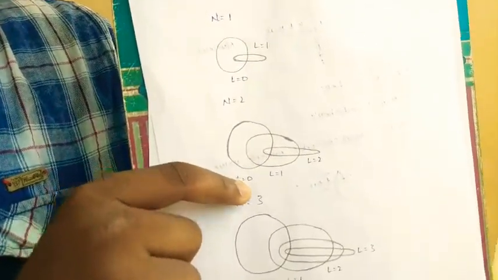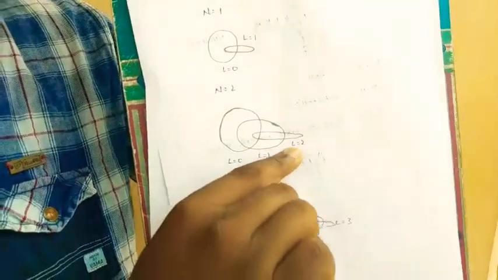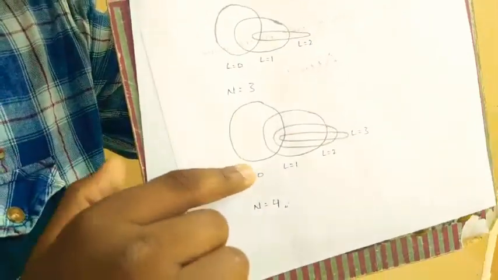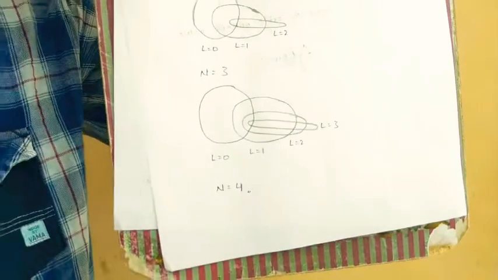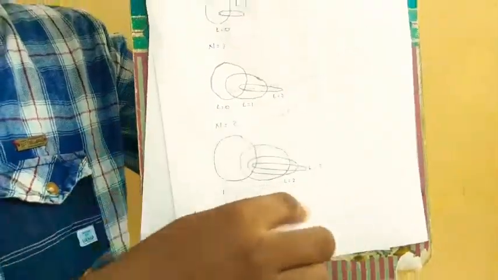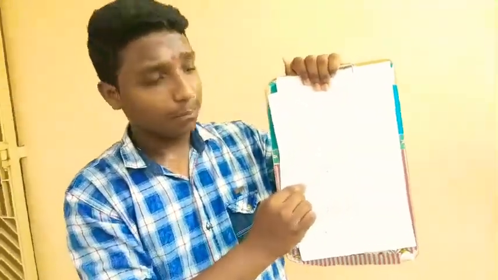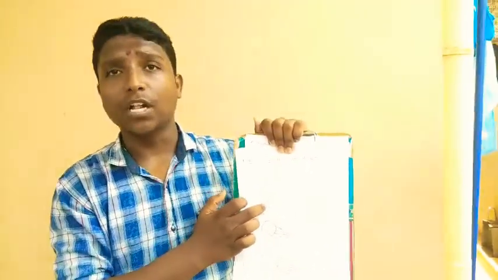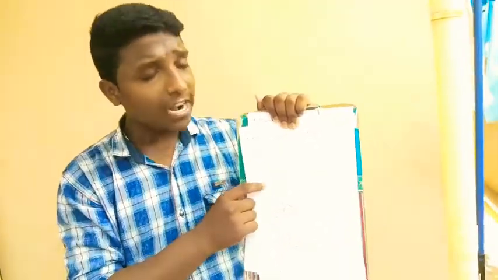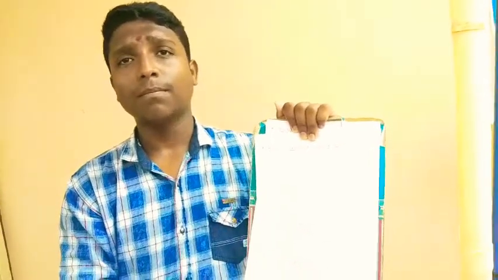First we discuss L equals 0, next orbit L equals 1, next orbit L equals 2, and next orbit L equals 3. So the complete orbitals are 4. Here N equals 2. By observing the elliptical orbits in an atom, they decided the complete structure of the atom. This is the Bohr-Sommerfeld theory of an atom.